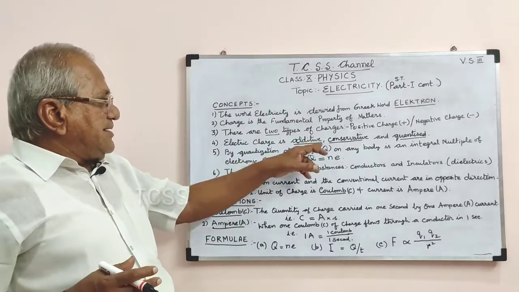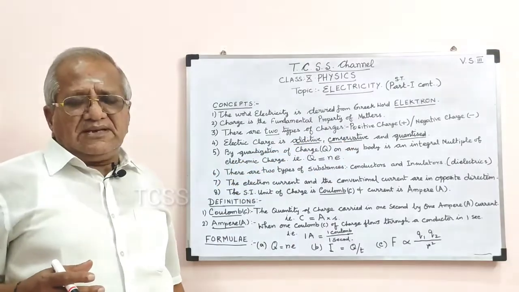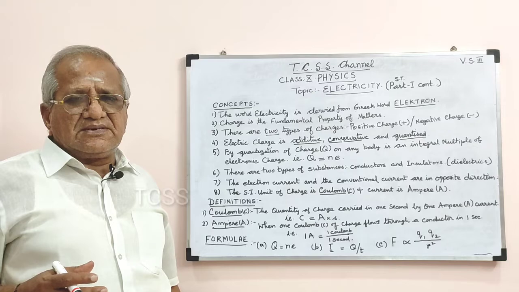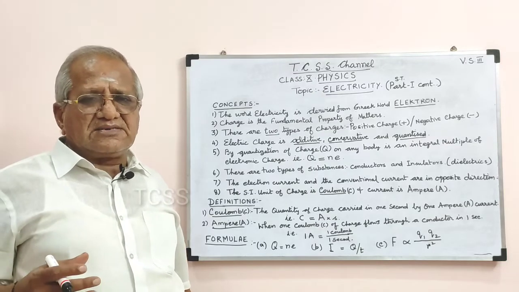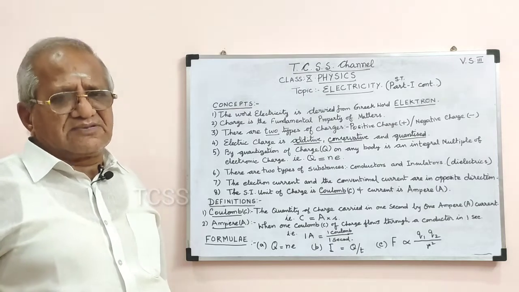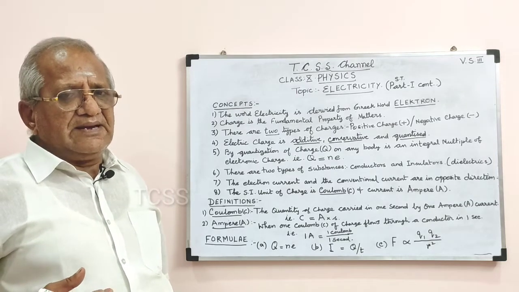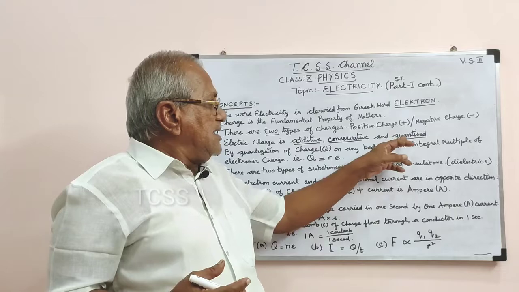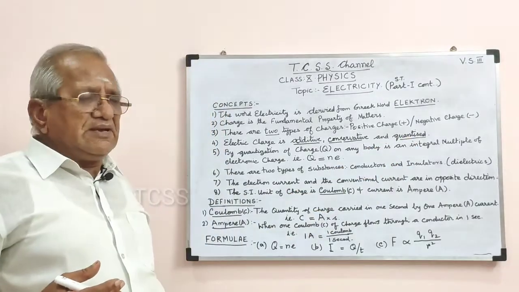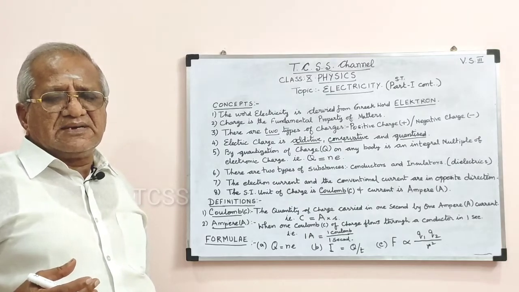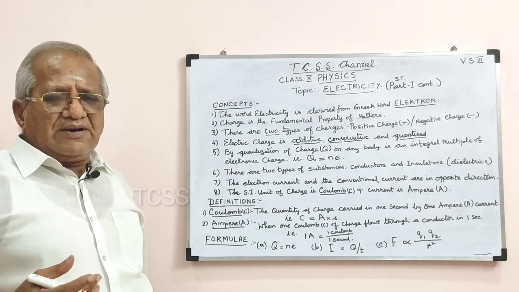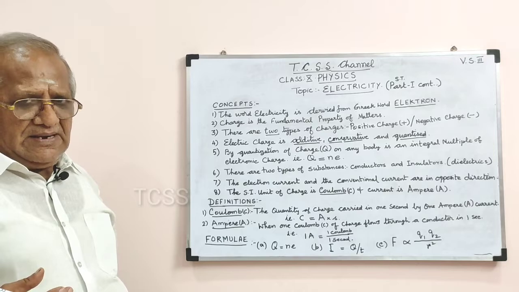That is called additive. Conservative means the charges can neither be created nor destroyed. That is called conservative. And quantized means by quantization, the charge on any body is an integral